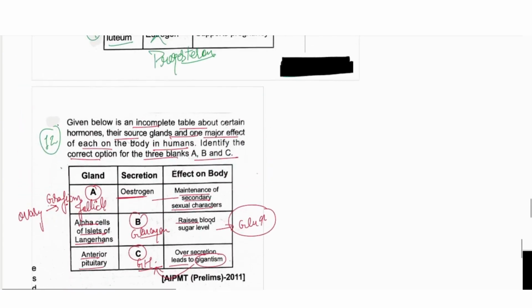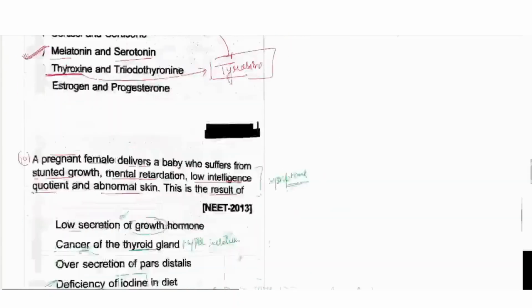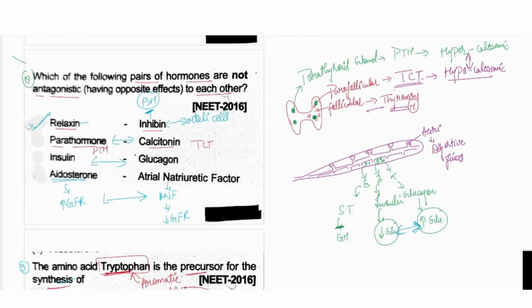I hope these 12 questions helped you a lot in understanding how things happen in this chapter and what type of questions could come. So just be careful for this. In the next video, I will bring some other questions from other chapters, like the animal kingdom or structural organization, and then we will move to 12th biology. I hope this will help you a lot. Just stay studying and keep practicing the previous year questions.